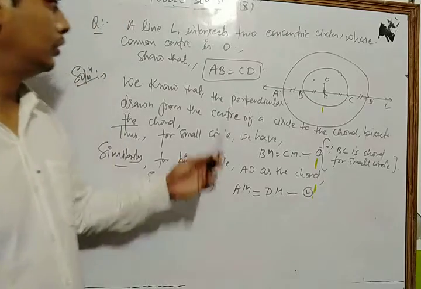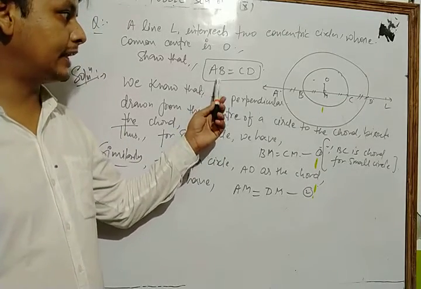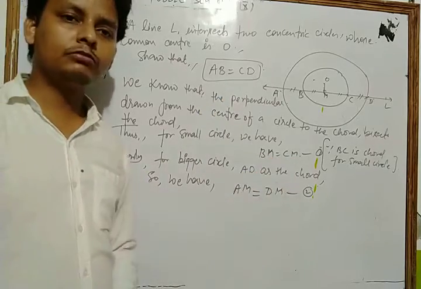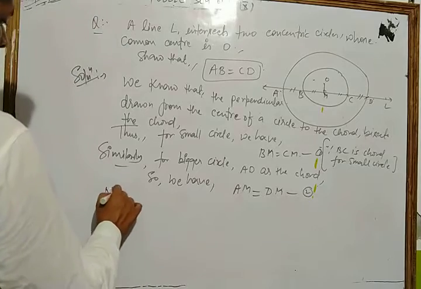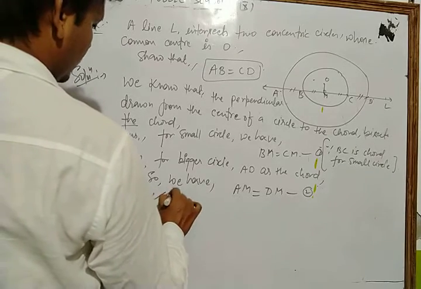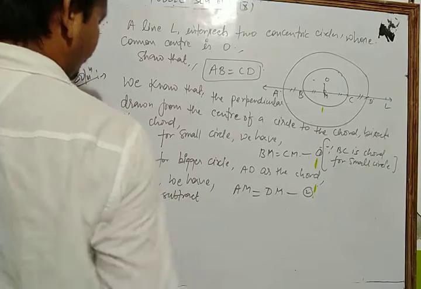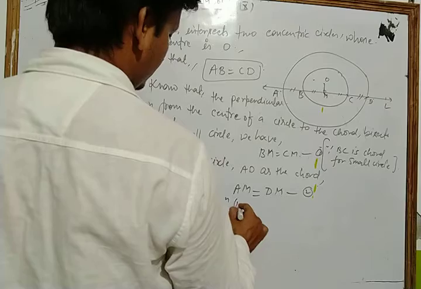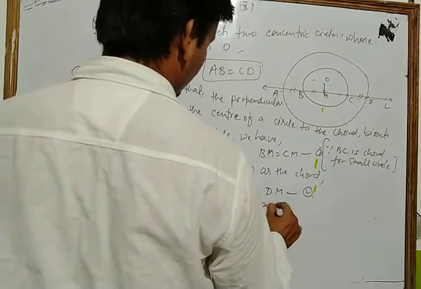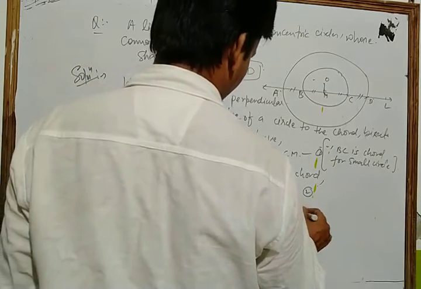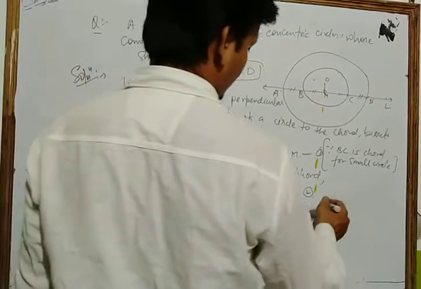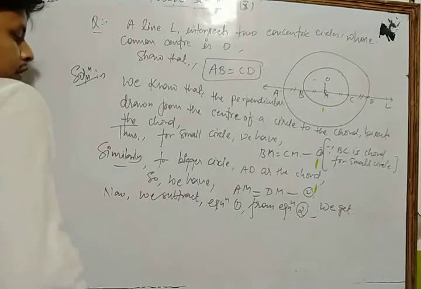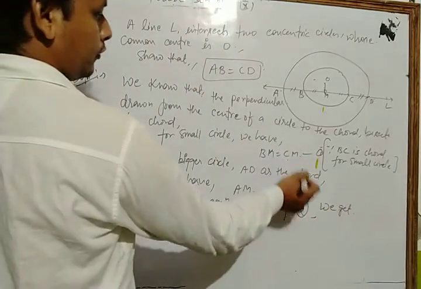Now from the question we have to show that AB is equal to CD. Now we subtract equation 1 from equation 2.